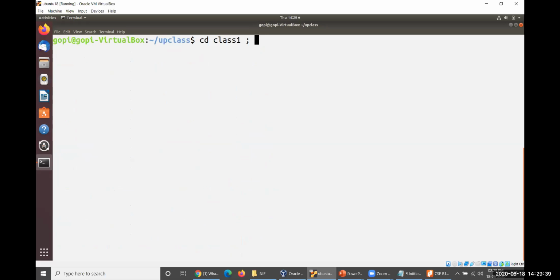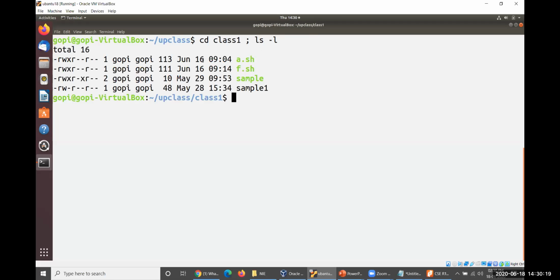The next command is executed in the same command line. Then ls -l. Please observe the command line here. The present working directory is upclass, where we are now. I am trying to enter into class1, and after entering class1 I'd like to run ls -l immediately. How could this happen? Let me hit enter here.